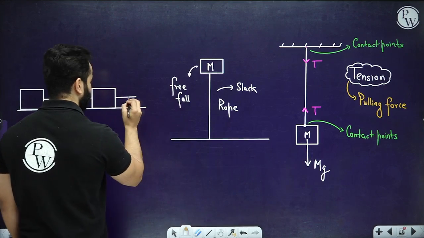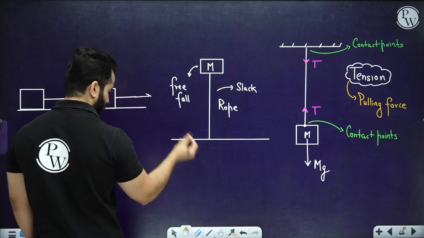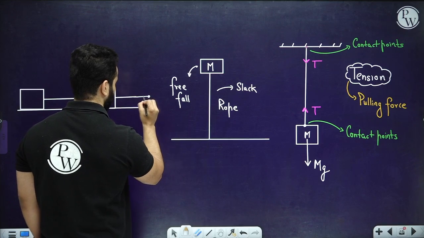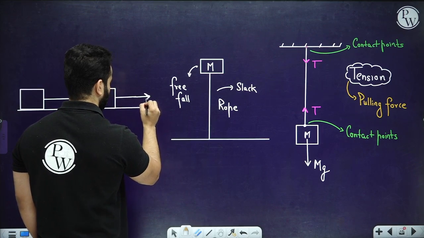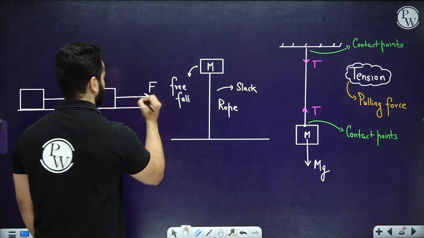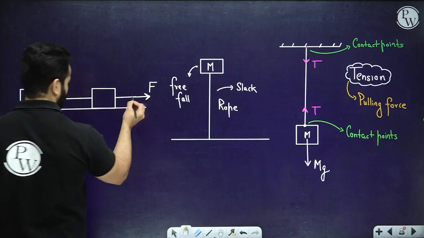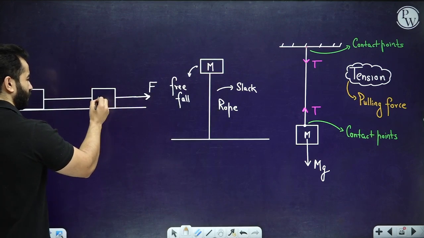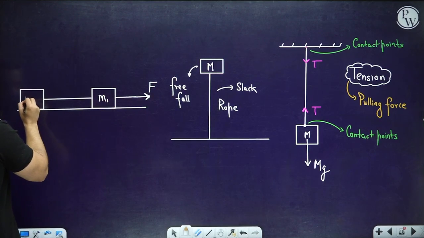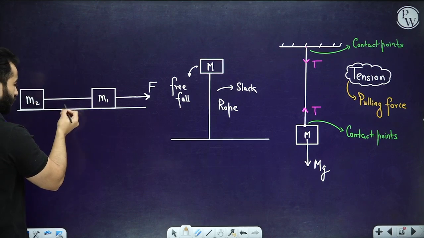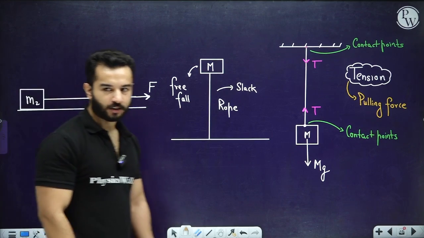And I've got a rope, and I'm applying a force on this rope, let's say in this direction, right? And this force is, let's suppose, directly connected with M1, directly being applied to M1 and M2, and I've got a rope over here, right? And this is how the condition is.